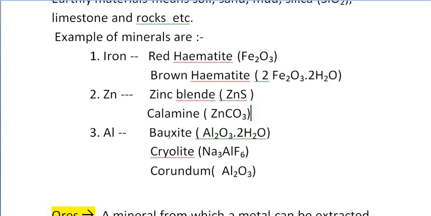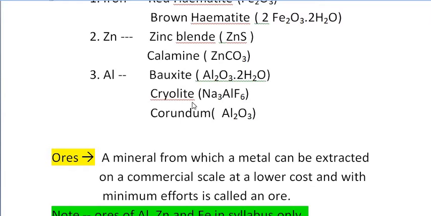Now next, for aluminium, the first one is bauxite, Al2O3.2H2O. Then cryolite, Na3AlF6, this is the formula of cryolite. Corundum, it is Al2O3. You understand, these are the formulas and these are the names of some of the minerals for iron, zinc and aluminium.